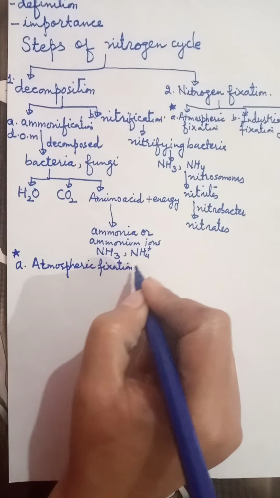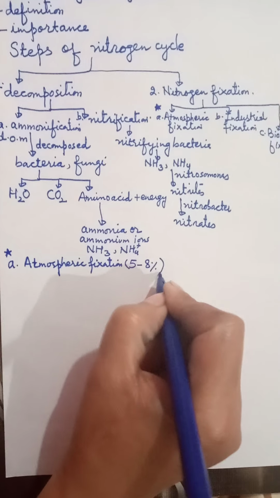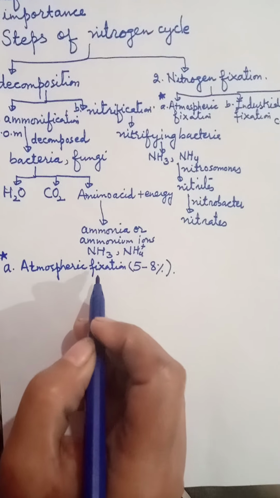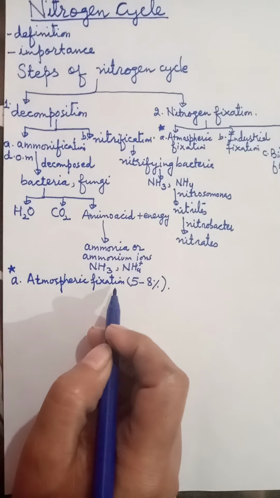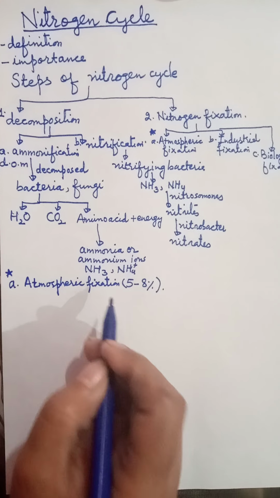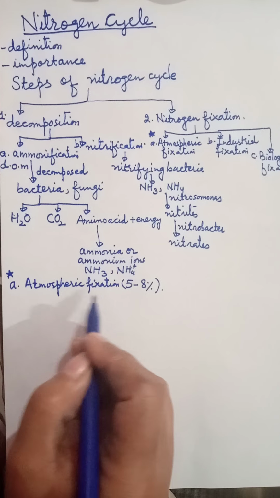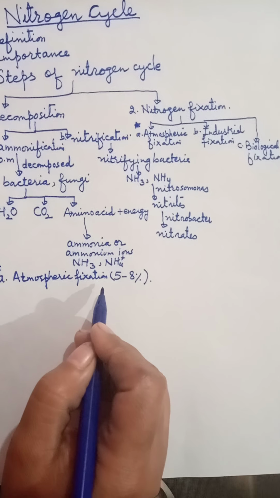Students, about 5 to 8% of nitrogen is fixed in this way. The nitrogen fixation that occurs by lightning action is called atmospheric fixation. Lightning allows nitrogen and oxygen to combine to produce various oxides of nitrogen.